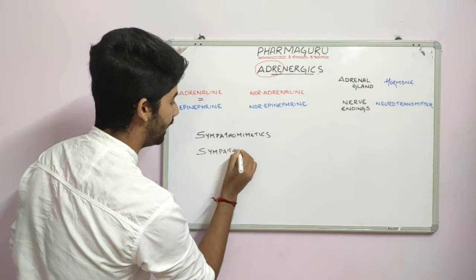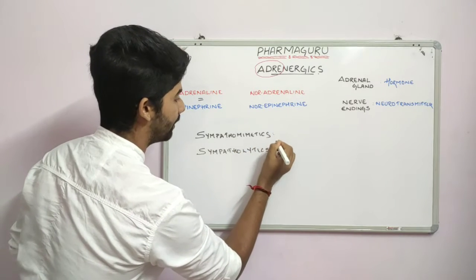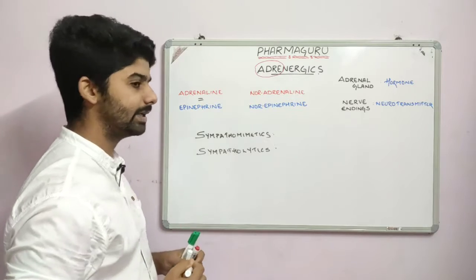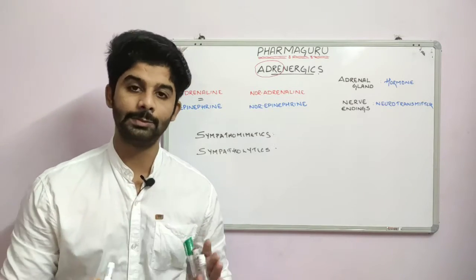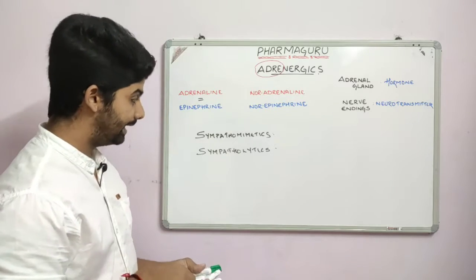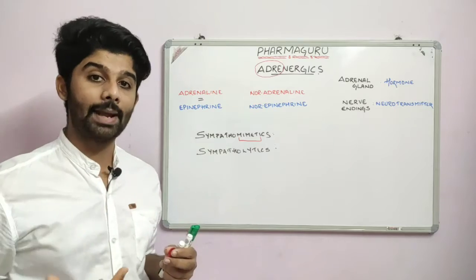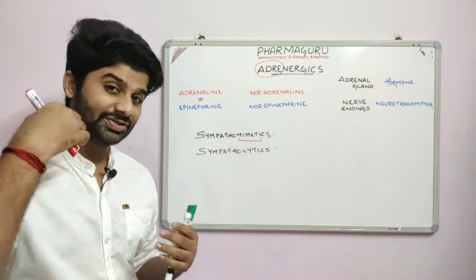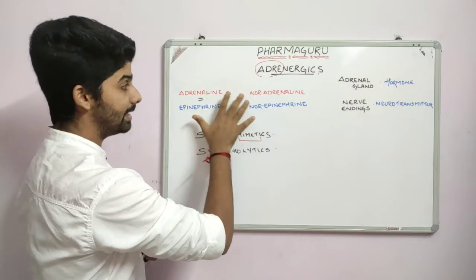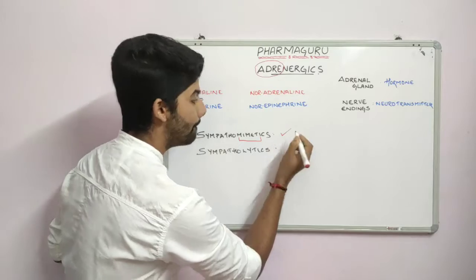You all should have heard these across your curriculum, and I'm sure that many of the students still don't know what they mean. Simple, guys. Read this term, mimetics. What does that mean? Mimic, same action. So any compound that produces the same action as that of the adrenergics, that is adrenaline or noradrenaline, is known as a sympathomimetic.